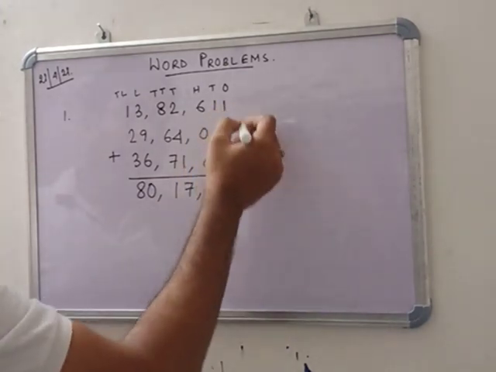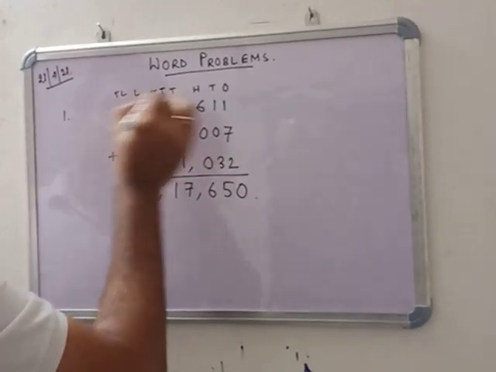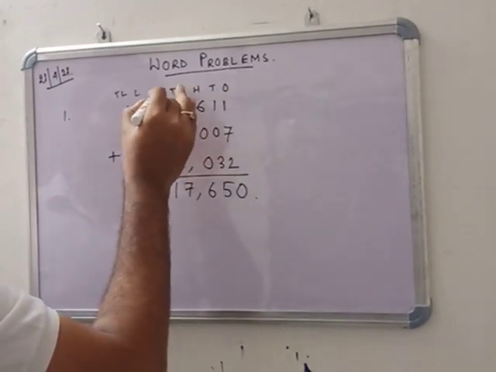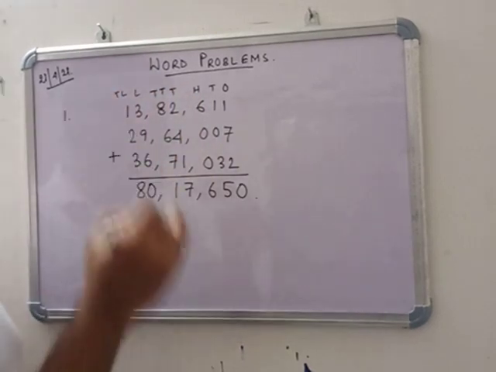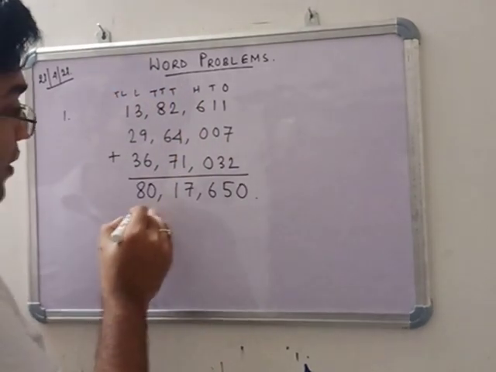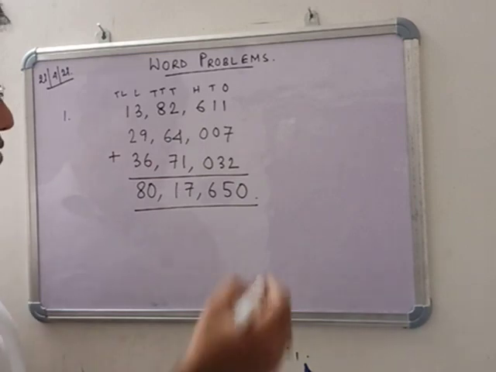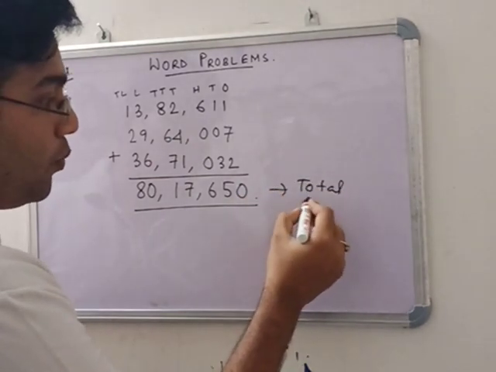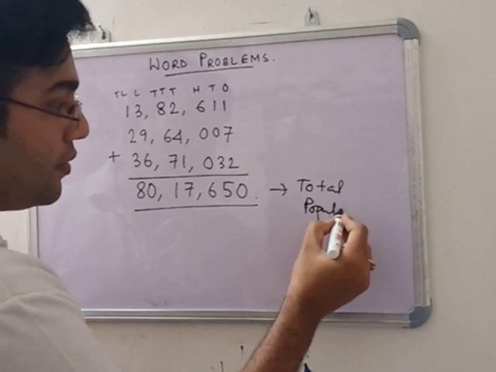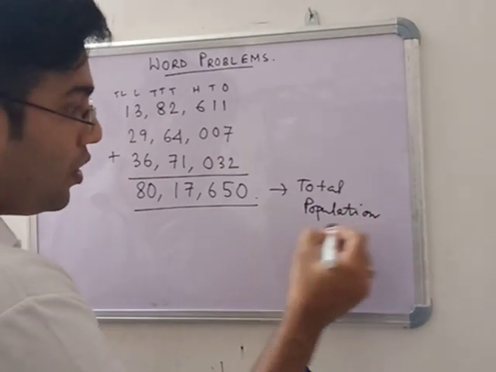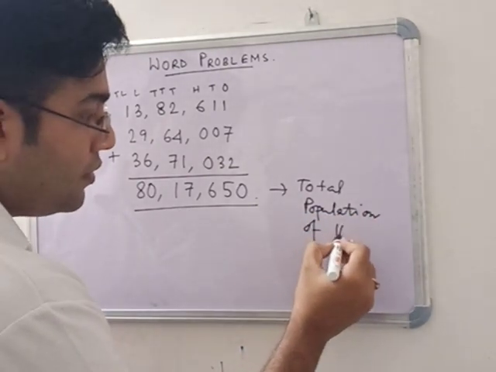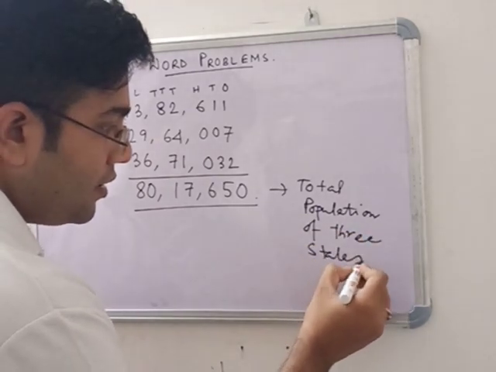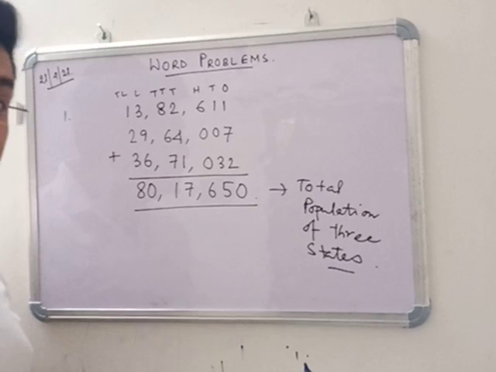So write this in order, using ones, tens, 100, 1000, 10,000, lakh and 10 lakh. After using this, we add it. So this is the total population of 3 states.